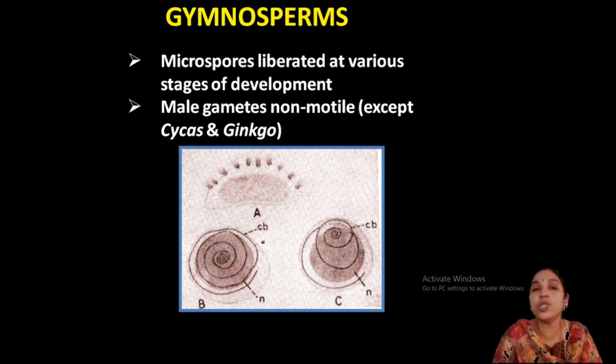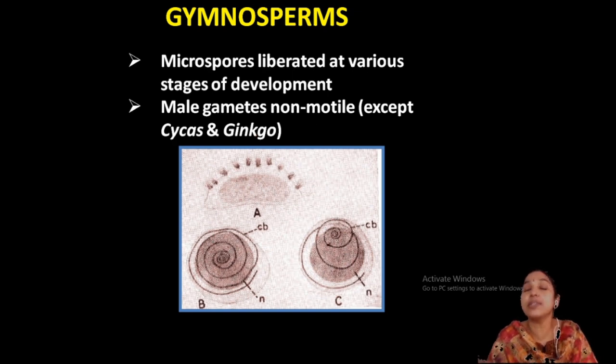Then microspores or pollen grains show different developments. Male gametes are usually non-motile, but in the examples of Cycas and Ginkgo, male gametes are motile. In Cycas, male gametes can be seen with the naked eye. That is the largest male gamete that we can see with the naked eye. That is the male gamete of Cycas.